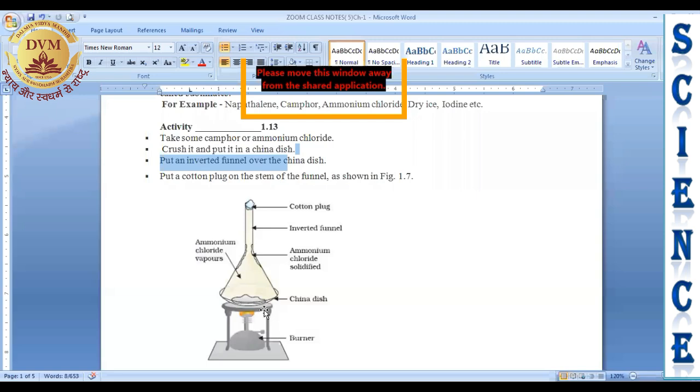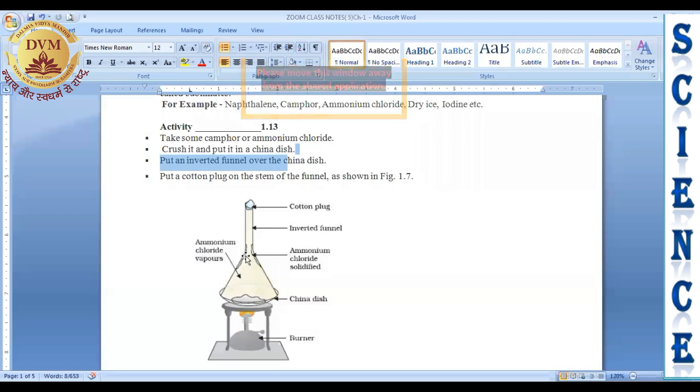Now heat this china dish, or we can say we have to heat the ammonium chloride with the help of a burner. When we heat it slowly, the solid ammonium chloride directly converts into vapors. It will not melt. Not melt means it will not come into the liquid state. From solid, it will directly convert into vapors.